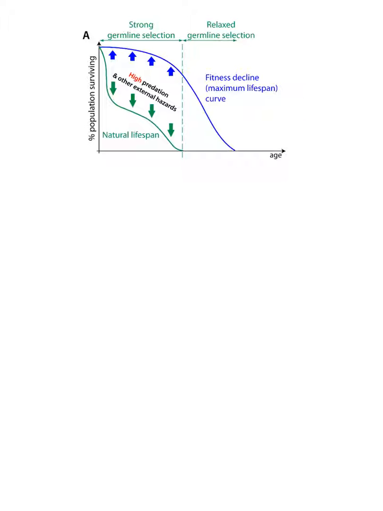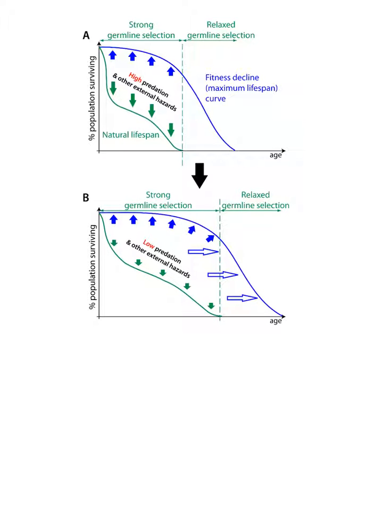Body fitness is illustrated with the blue curve, and the force of natural selection to maintain fitness is noted with the blue arrows. Note that natural selection does not actively promote fitness decline, but it is the absence of selection for prolonged maintenance that leads to this decline. We can now consider what would happen if the environment changed.